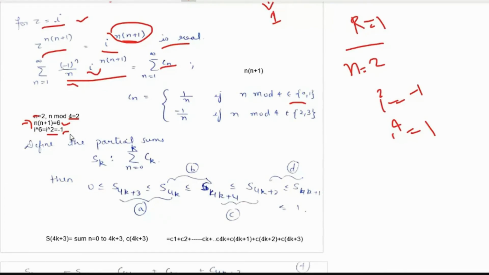So when n modulo 4 was 2, the series was -1 to the power n upon n, and with -1 added, the summation series becomes -1 to the power n plus 1 upon n. So this would be -1 by n if n modulo 4 is 2 or 3, and 1 by n if n modulo 4 is 0 or 1. Is this clear? The Cn term, the series Cn.